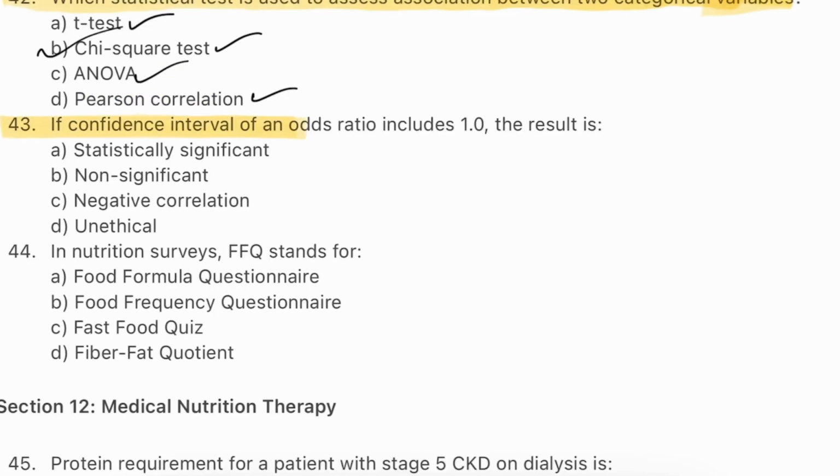Question number 43. If the confidence interval of an odds ratio includes 1, the result is statistically significant, non-significant, negative correlation, or unethical? The answer will be B.